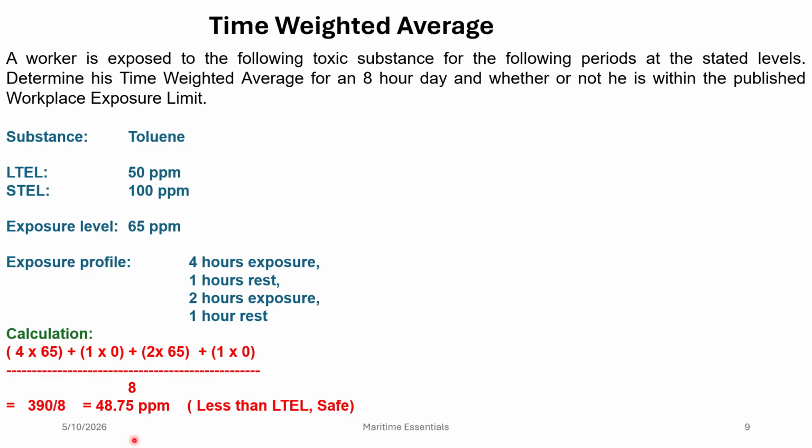The result is 48.75 ppm, right, which is less than the long-term exposure limit, and that means the worker is safe, right? The worker was always within the published workplace exposure limit. So that is how we calculate the time weighted average for a worker or for a substance. I think that will help you to understand the workplace exposure limit and time weighted average better.